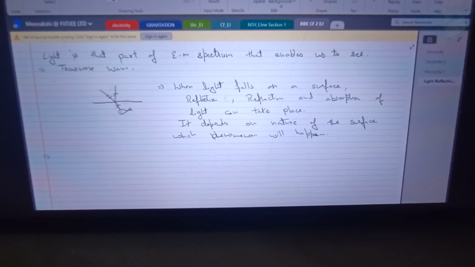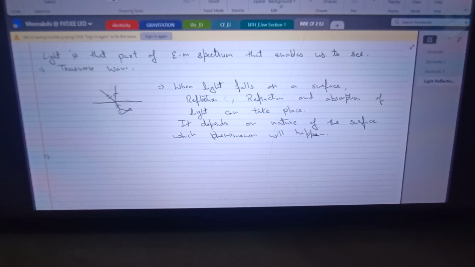Say there's an object which appears to be red in color. That means when white light falls on that surface, all the colors except red are absorbed by that object, and it reflects back only red color. The color which is reflected back from the surface, when it reaches our eye, appears to be red. So is it clear why an object appears to be of a particular color?